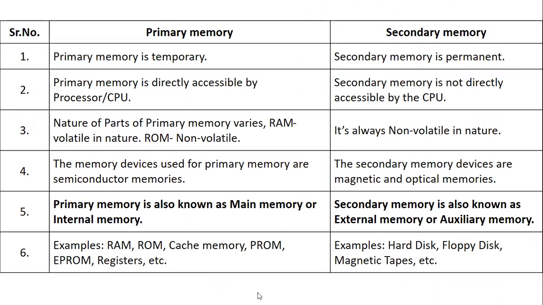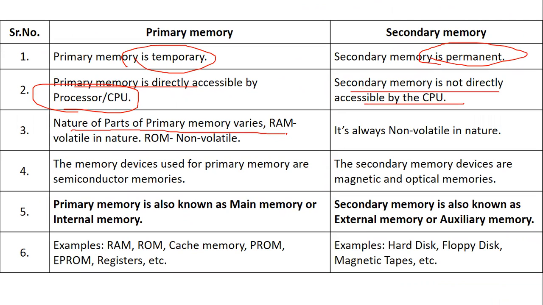So yes, you can get statement questions, you can get questions to recognize. So primary is used in the temporary form, secondary is a permanent memory. Primary memory is directly accessible by the processor, that is CPU. Secondary memory is not directly accessible by CPU. So the nature of parts of primary memory varies. That is, RAM is volatile in nature and ROM is non-volatile.